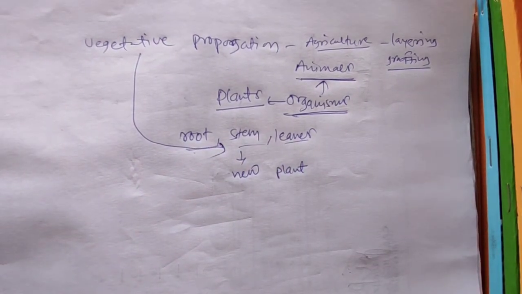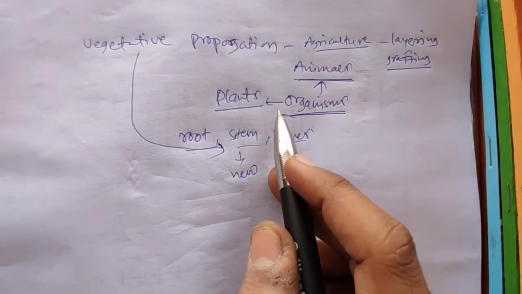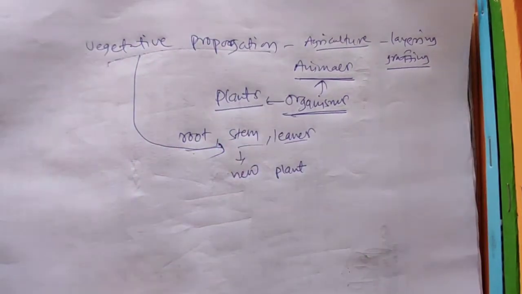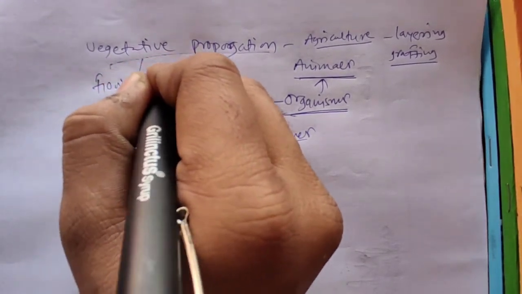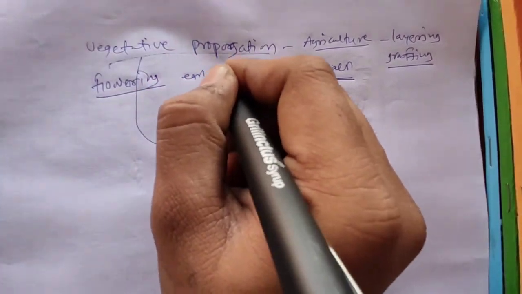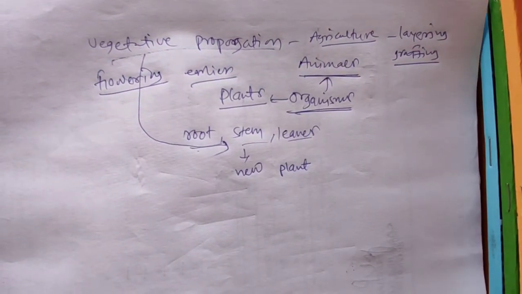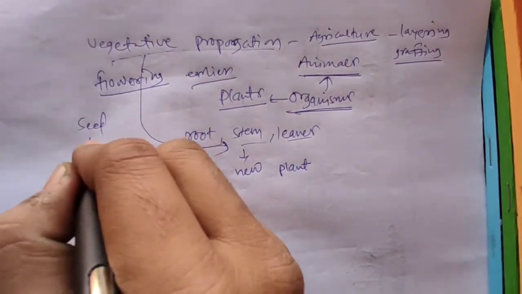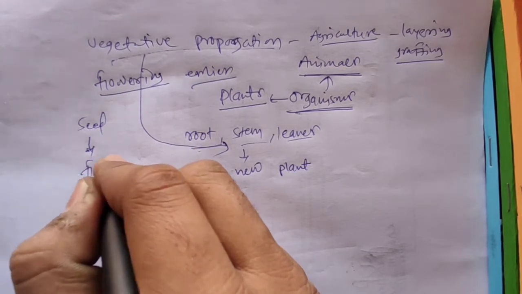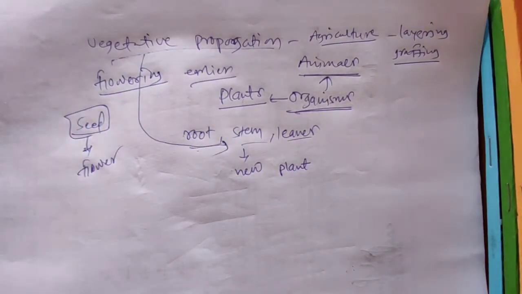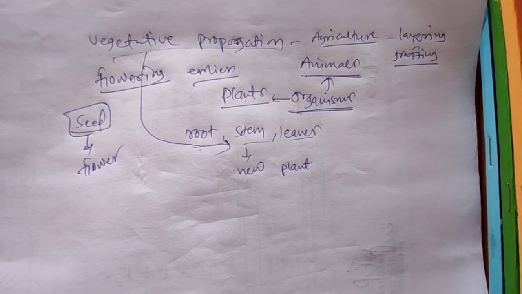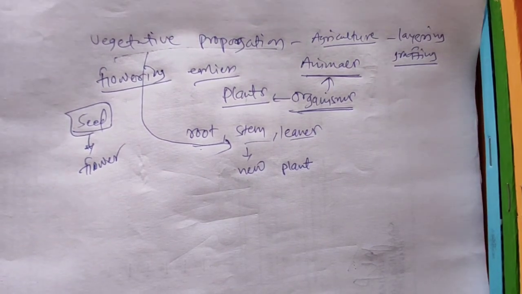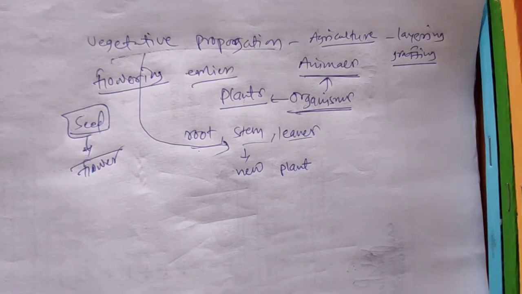It is beneficial because the plants grown by vegetative propagation get flowering earlier than plants grown from seed. Like if you sow a seed in a land near your house, it will take years for that plant to flower.